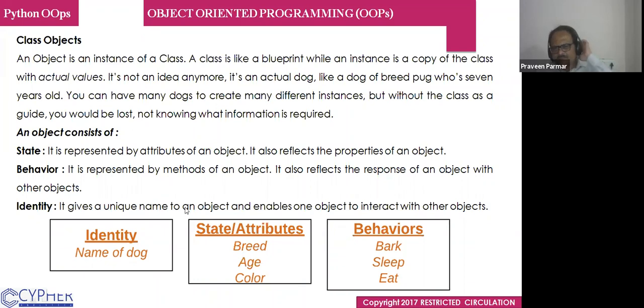In this example, identity is the name of the dog, state is the attributes: breed, age, and color, and behavior is bark, sleep, and eat. These are the behaviors of the dog. These are the attributes of the dog. These are the identity. So understand what is the identity, what is the state or attributes, and what are the behaviors. This is the example we have taken.